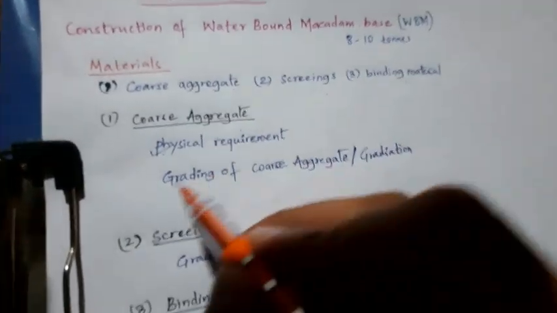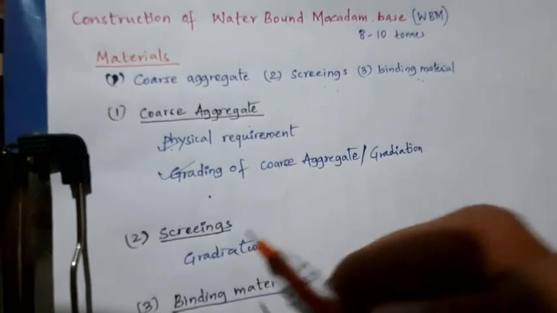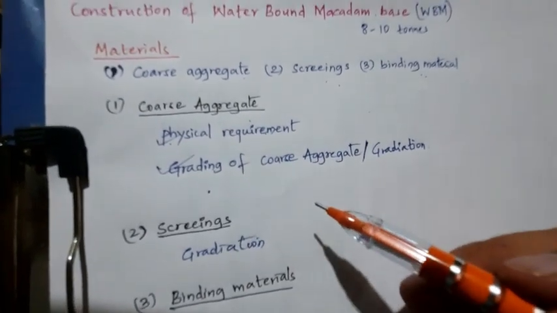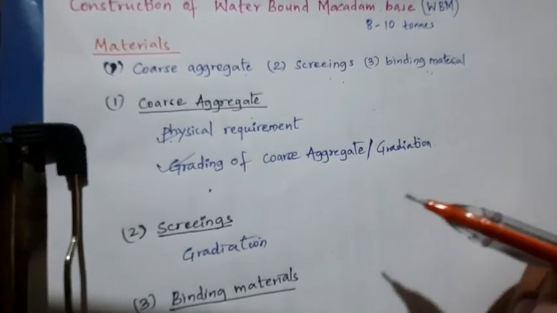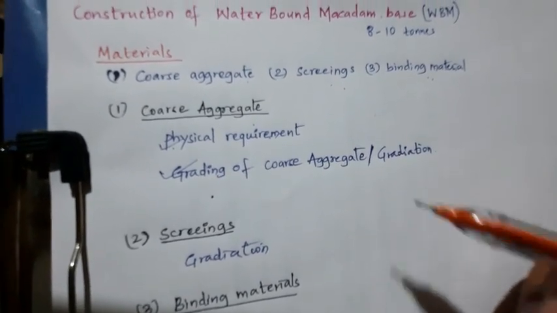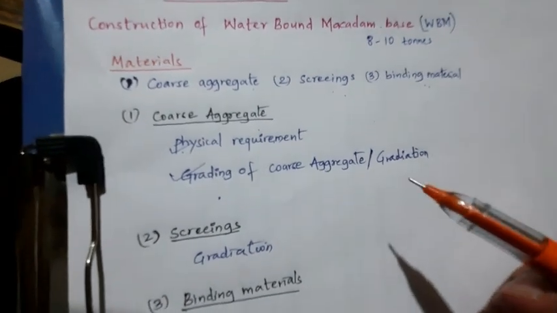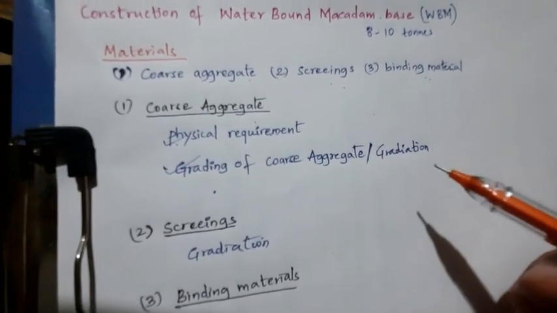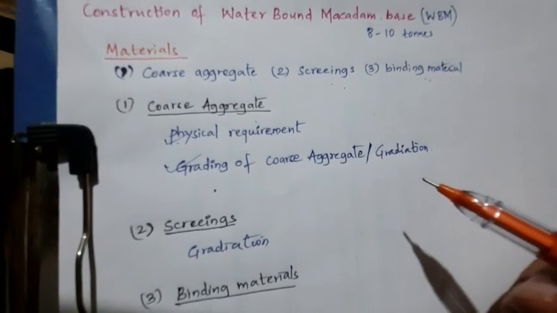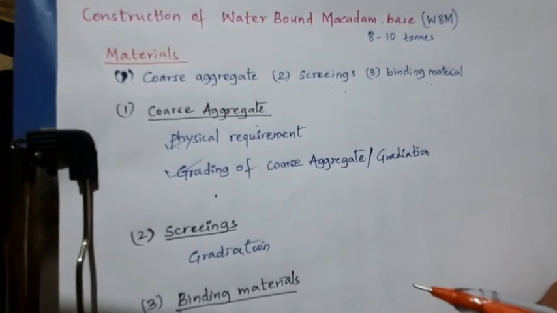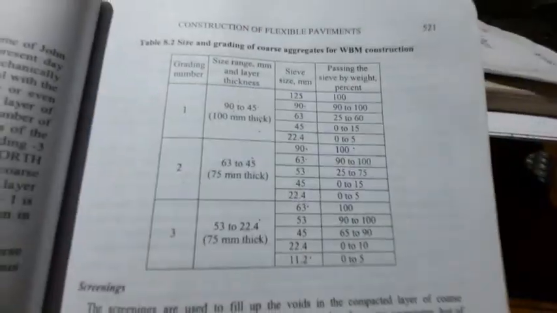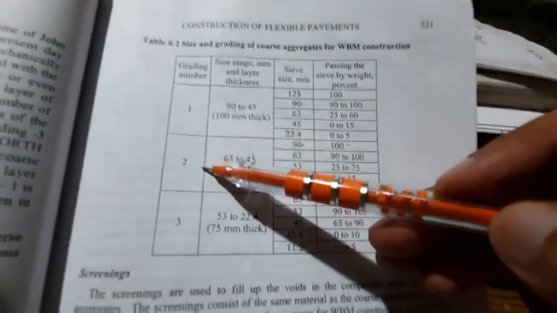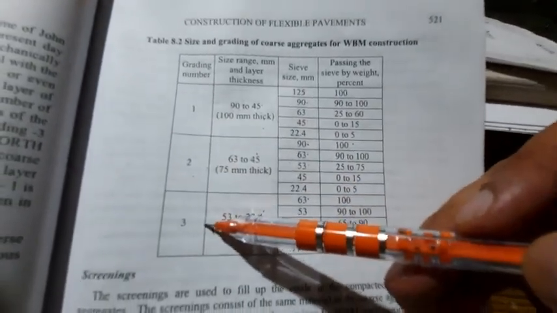If you look at the gradation here, there are three types of gradations available in WBM. Depending on your kind of work, you are going to choose grade 1, grade 2 or grade 3. In common terms, in any PWD work, we call them metal 1, metal 2 and metal 3. Clear? Let us see the gradation table. Here we have grade 1, grade 2 and grade 3.